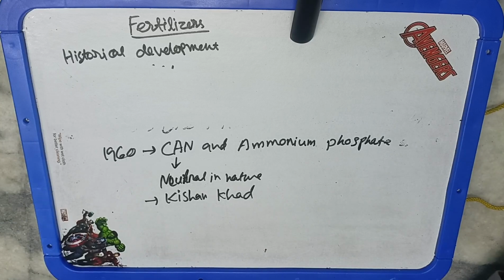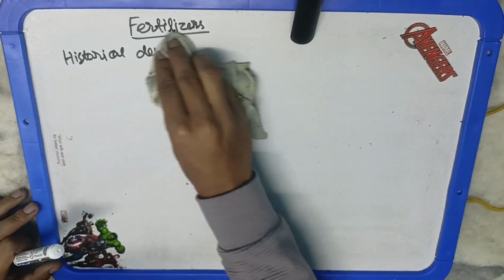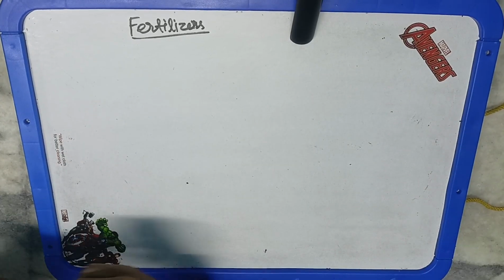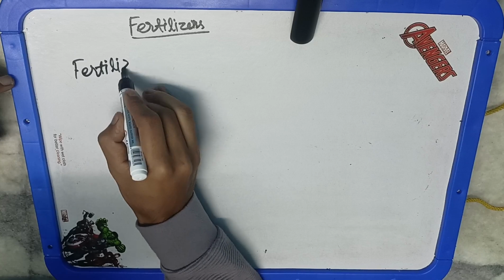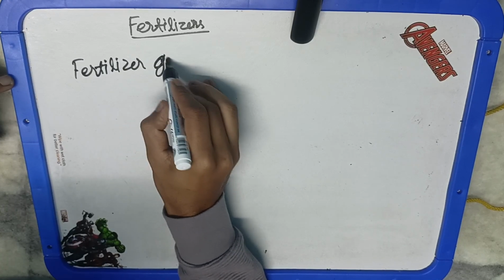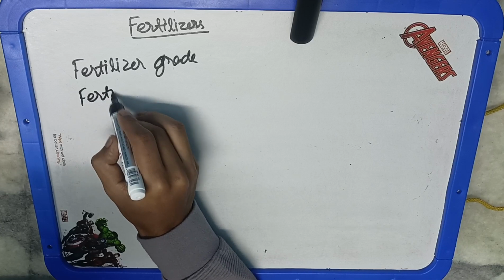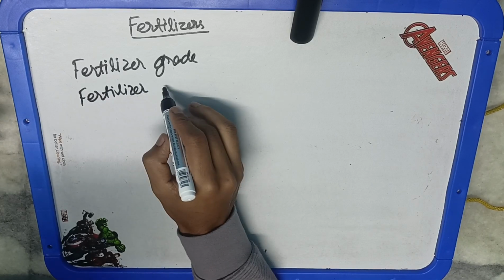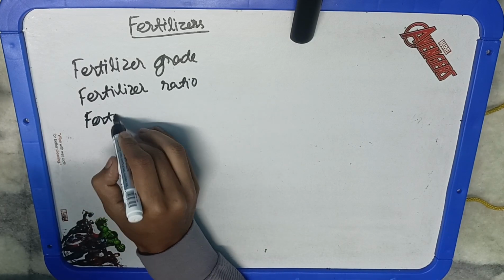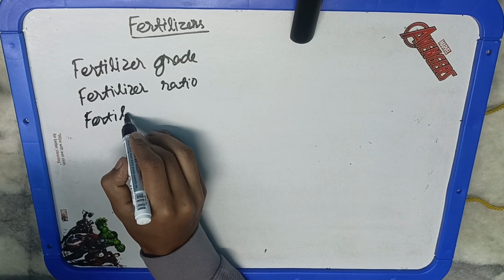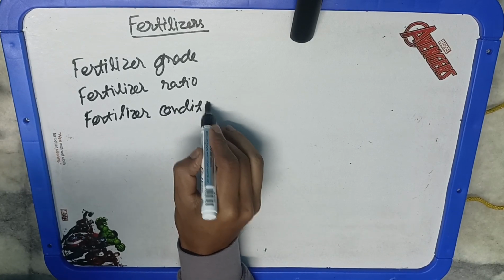Now, what are the various terms that are related to fertilizer? First is fertilizer grade. The next is fertilizer ratio. Fertilizer grade means the guaranteed nutrient proportion; the fertilizer should contain the guaranteed amount of nutrient in it. So that comes under fertilizer grade. For example, urea contains 46% nitrogen, so the grade is the maximum guaranteed nutrient present in the fertilizer.